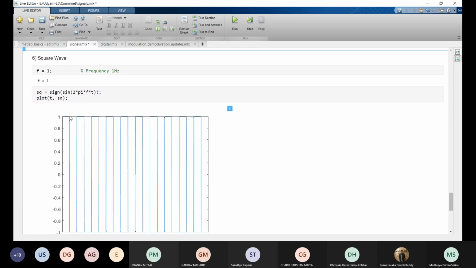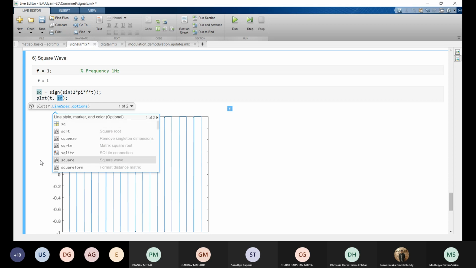Square wave. How can we print a square wave? We can just consider the sign of sin 2 pi ft. If sin 2 pi ft is greater than 0, then we will take it as 1. So the sign of sin 2 pi ft will give us output 1 if sin 2 pi ft is greater than 0, and if sin 2 pi ft is less than 0, then SQ will have the value -1. So this is a square wave. Plotting this SQ will give us the square wave as output.